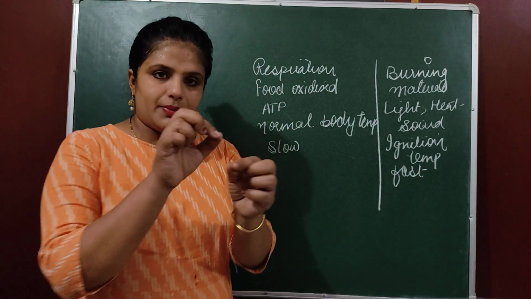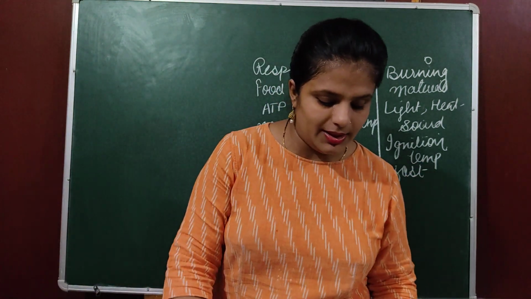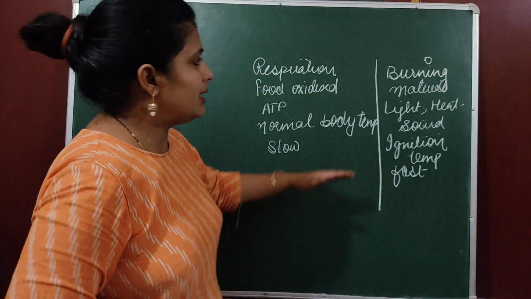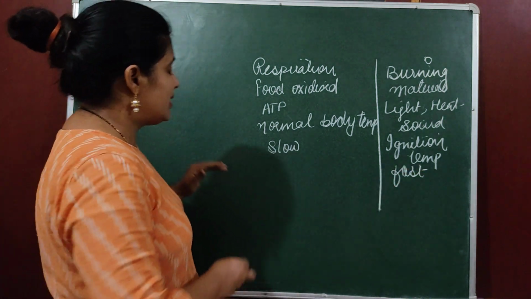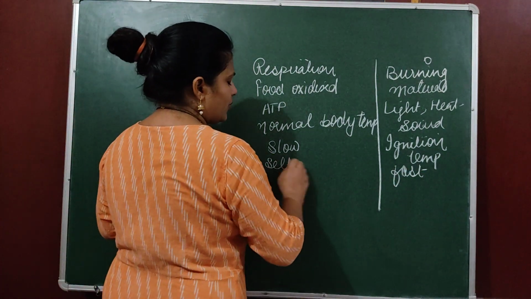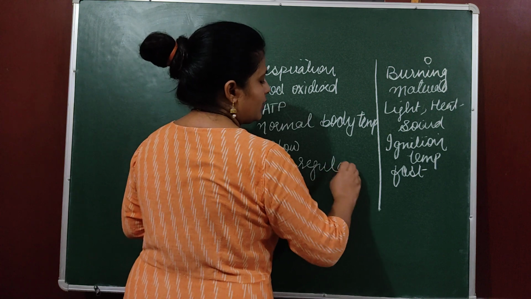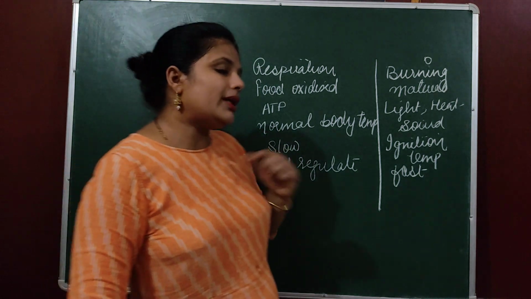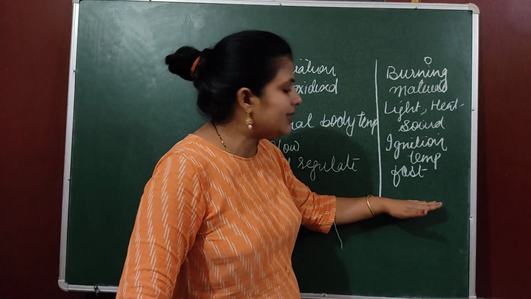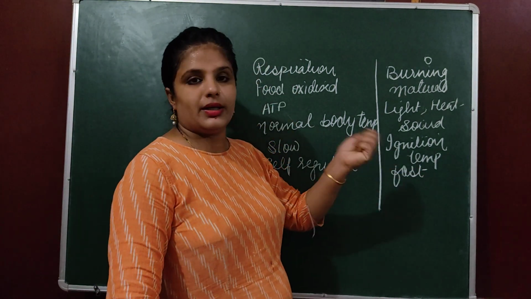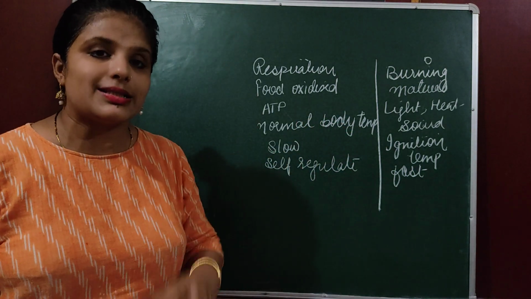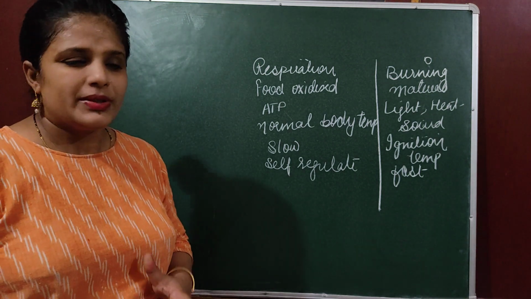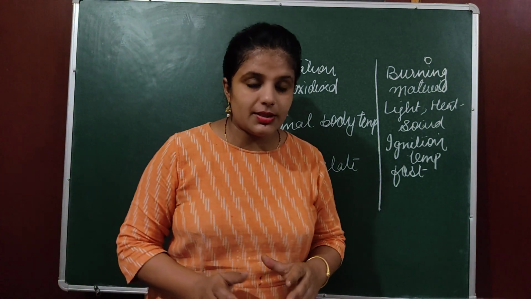You just apply a matchstick to paper, one stick, and it can release energy or burn at once. That is because it is a fast process. Respiration is self-regulated. You don't need any separate requirement to regulate it. Burning is not self-regulated. Burning, we can regulate it. It can be moderately regulated, manually. You can increase or decrease the burning of something by adding some substances or adding some moisture and so on. So there are some differences between respiration and burning.